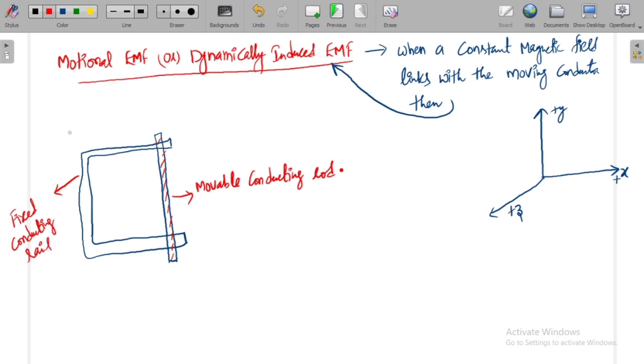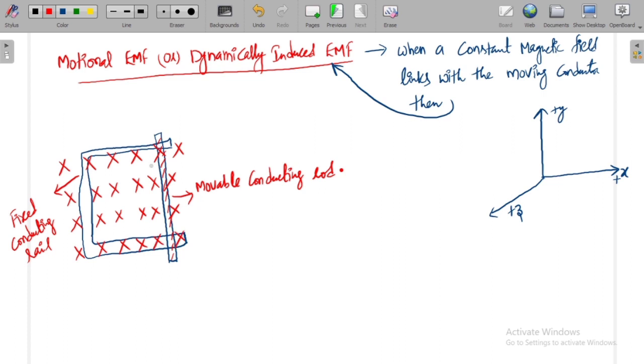And this is placed in a region where we have some magnetic field towards the board, or towards the paper, or towards the page. So when I am showing X marks, it indicates the magnetic field is towards the board.